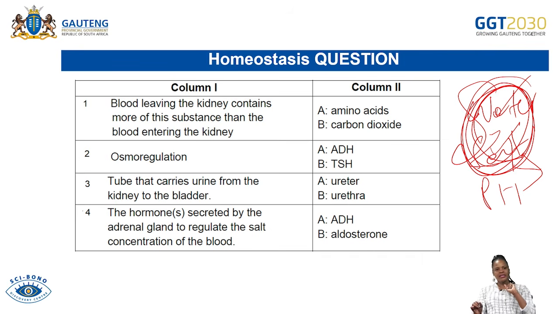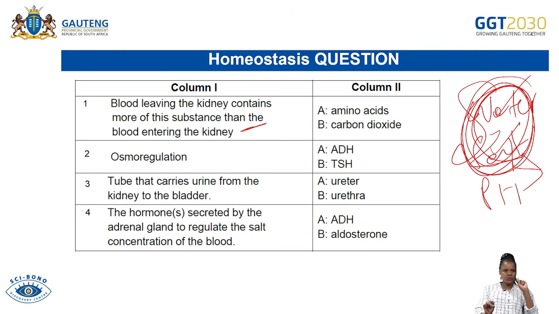Now, the first question on homeostasis is about the column. Remember, with the column, you state whether the option in B applies to the statement in A only, B only, both A and B, or none.